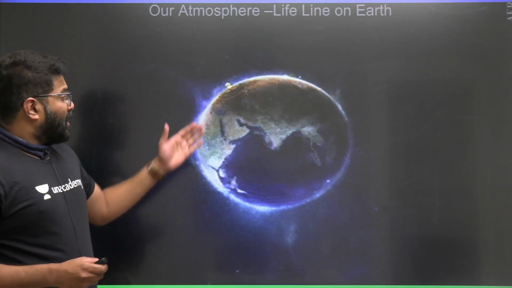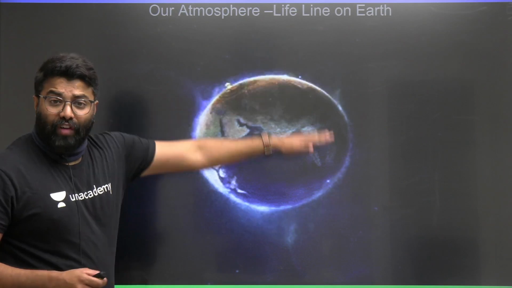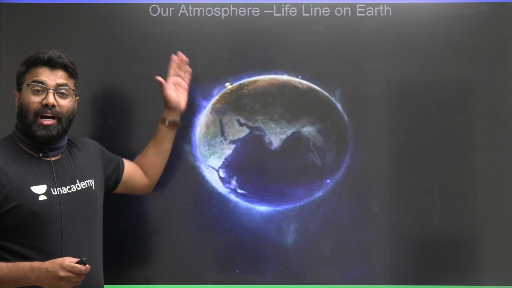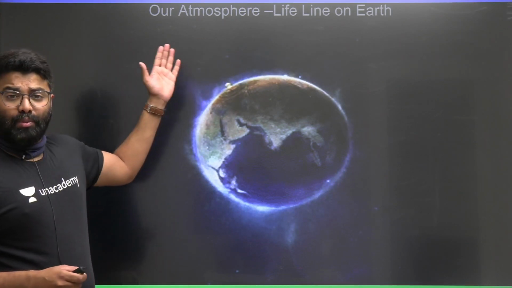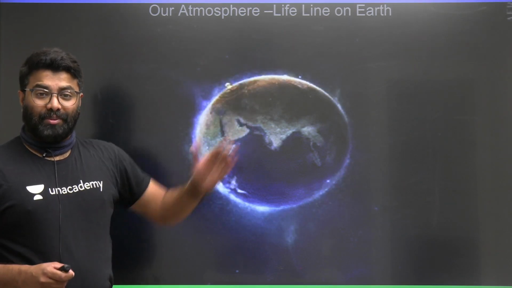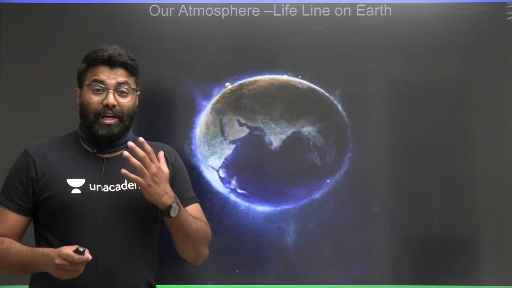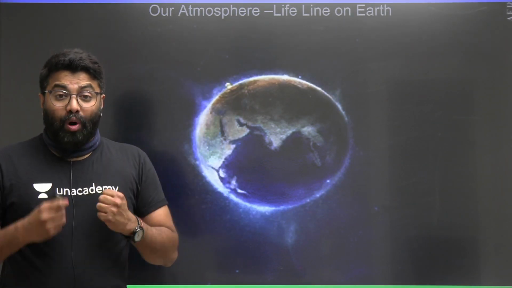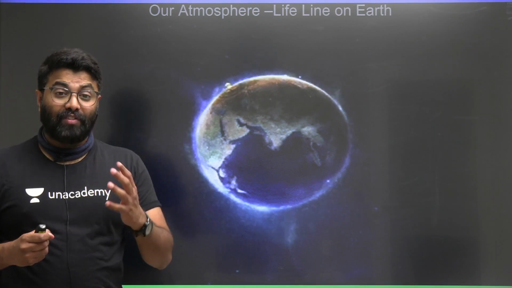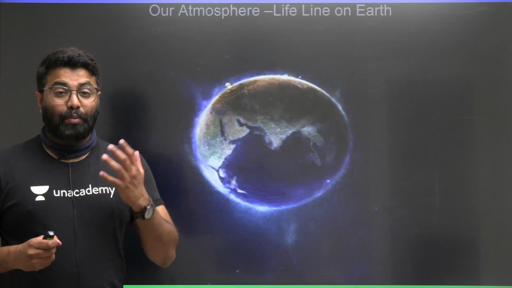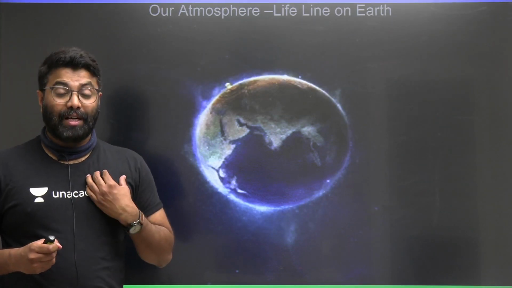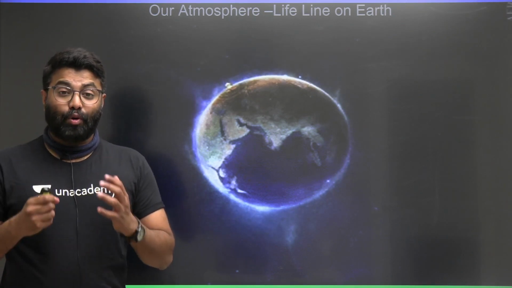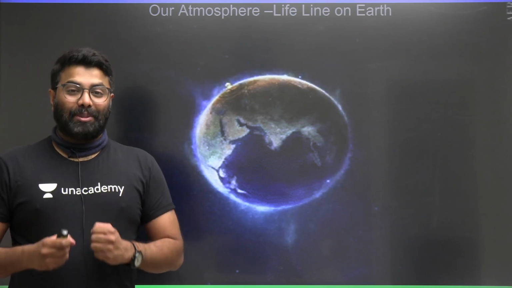So in this picture, you can see Earth, and it is surrounded by a blanket of air. This thin blanket of air around the Earth's surface is known as atmosphere. You can notice, friends, I am calling our atmosphere a lifeline on Earth because our atmosphere protects us from harmful radiation coming from the sun, that is UV and X-ray. Our atmosphere keeps us warm through greenhouse gases. Our atmosphere filters water through the water cycle. It provides us essential gases for our survival. It provides nutrients and gases to the plants. So like this, our atmosphere plays a very important role in sustaining life on Earth.